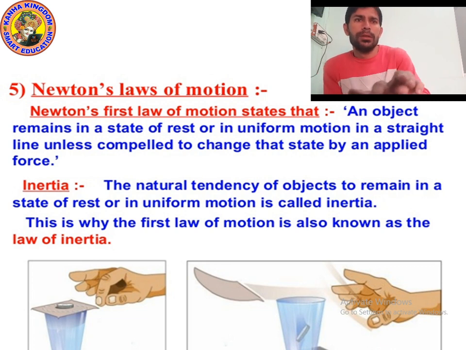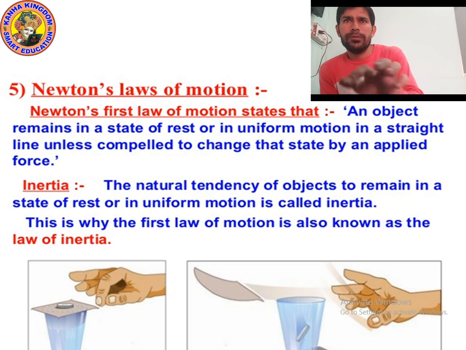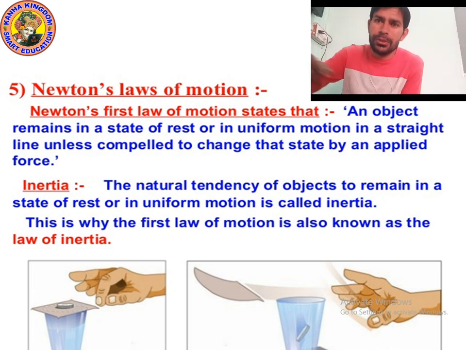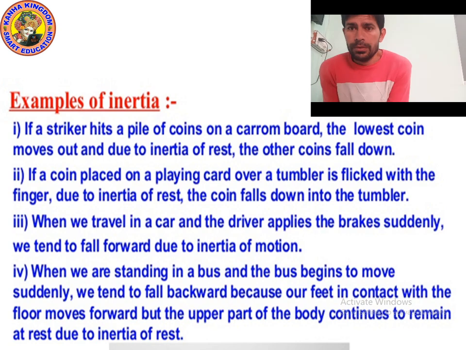Okay, now let me give you some more examples related to inertia, so you will understand it clearly. Let's move on to the next point. Let's see some examples related to inertia.